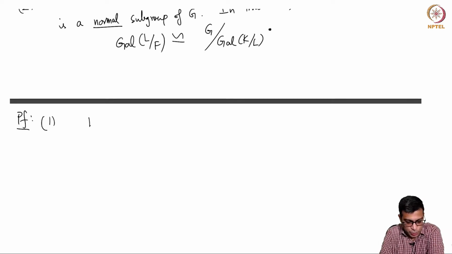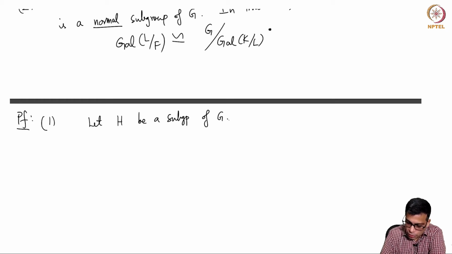Let H be a subgroup of G. Then K^H certainly is an intermediate field. This is a trivial statement, right?